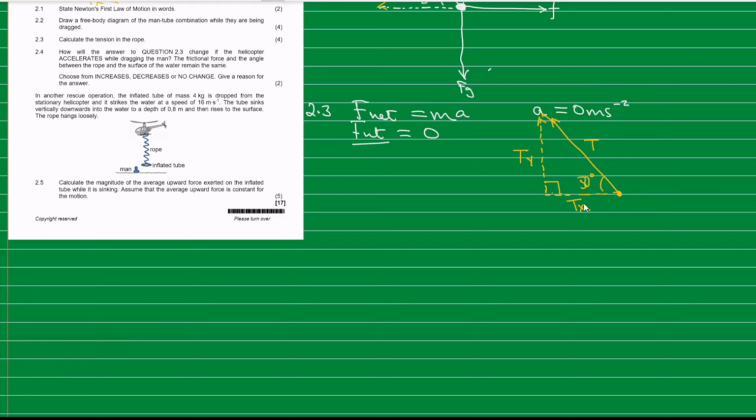So now what we are going to do is to derive a connection between this horizontal component and the T, the tension, which is what we are asked to calculate here, the tension in the rope. Okay, so we are going to use trigonometric ratios. Here we'll realize that we have a right angle triangle.